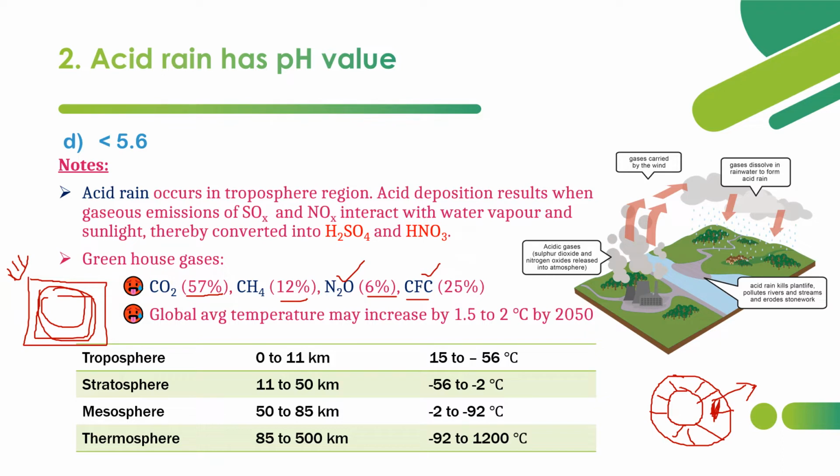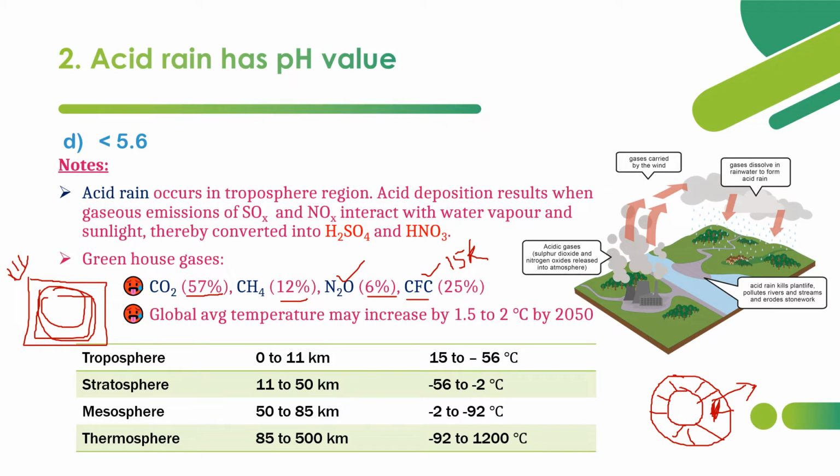And in case of CFC, 15,000 times absorbing capacity. Heat absorbing capacity of chlorofluorocarbon is around 15,000 times that of carbon dioxide, trapping the heat. So chlorofluorocarbon is a somewhat dangerous greenhouse gas that has to be avoided. So these are the greenhouse gases which are trapping the heat as a thermal blanket around the earth,